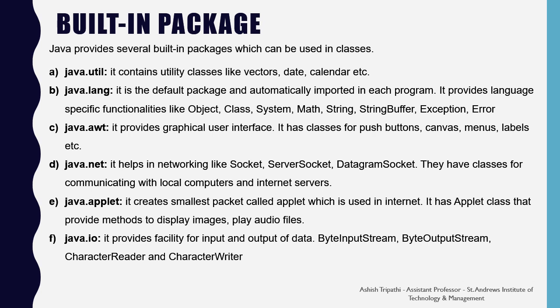So these are the built-in packages which you get in the Java runtime environment. These packages provide the classes which can be used in our program so that we can make a healthy program. Likewise, if we are using the java.applet package, from the applet class we can build so many applets which can be run on the browser. Similarly, with the help of java.io, we can perform input and output in stream format in Java.